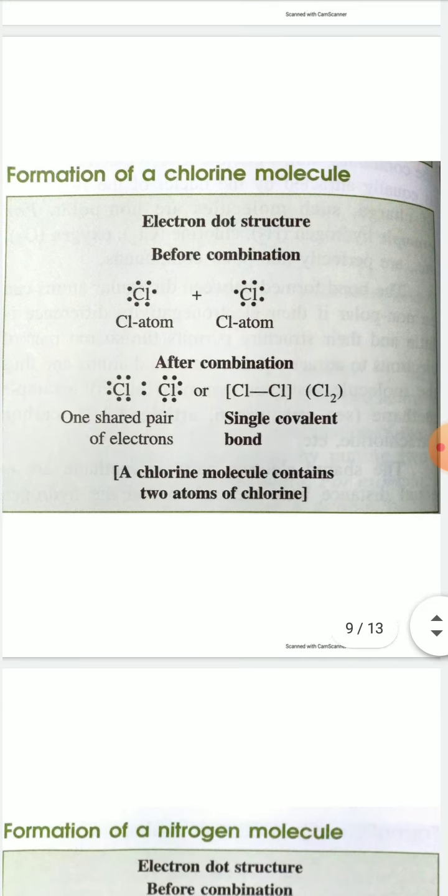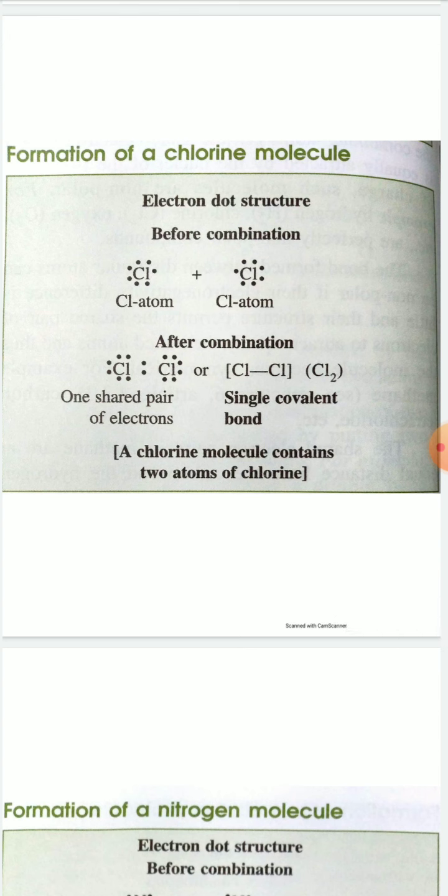Second example, formation of chlorine molecule. So electron dot structure, before combination chlorine means Cl2. In Cl2 two chlorine atoms, so write the symbol of two chlorine atoms and give the electrons, only valence electrons, with dot. Only dot, or you can also use cross. Each chlorine atom has 7 electrons and you are showing the electrons by giving dots around the chlorine atom. So chlorine plus chlorine and 7 dots around each chlorine atom.